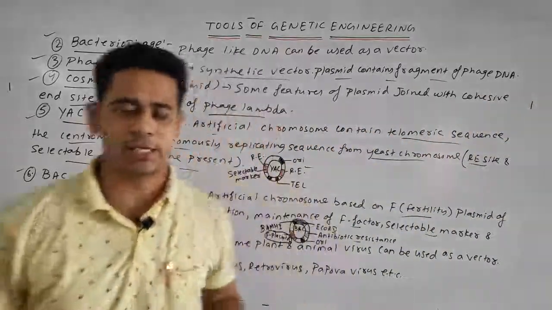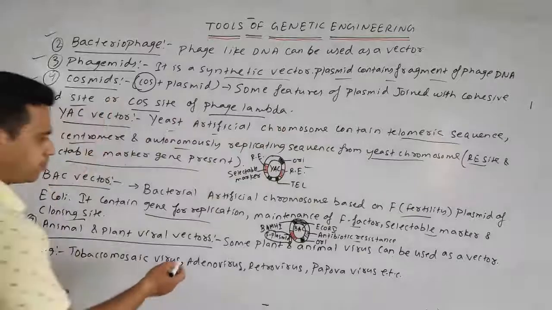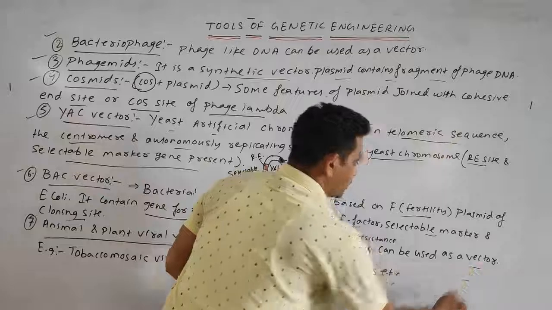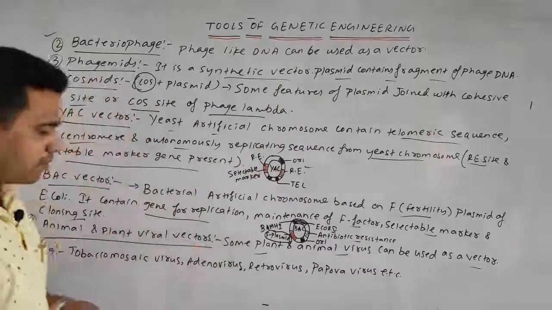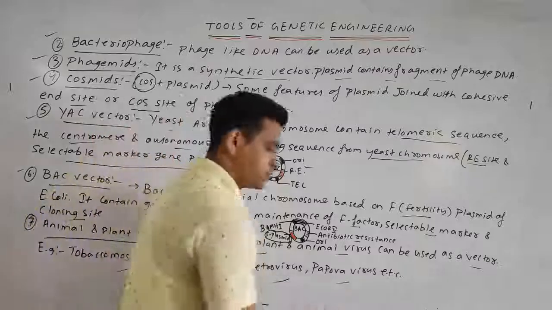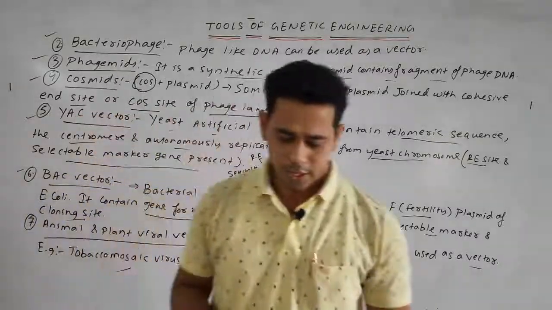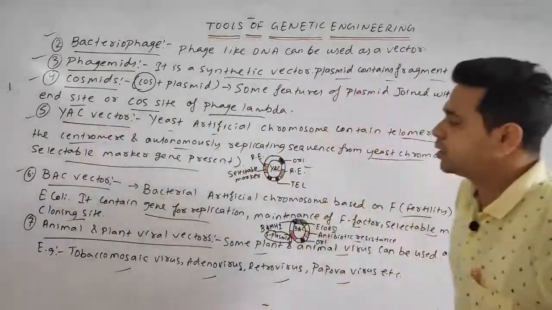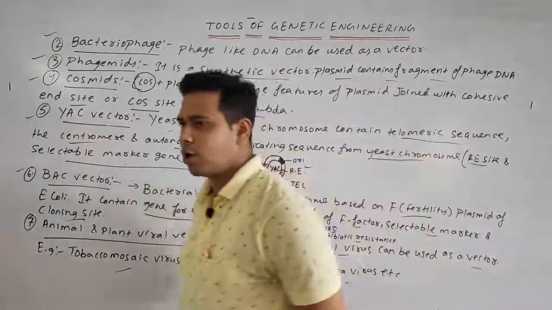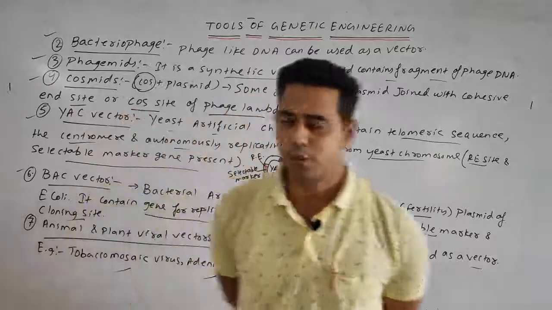Next, last one, animal and plant viruses. In some cases, some plant or animal viruses are also used as a vector, such as the common examples tobacco mosaic virus, adenovirus, retrovirus, papovavirus, etc. So these are some other vectors other than the plasmid. Plasmid we discussed, the common one is pBR322.